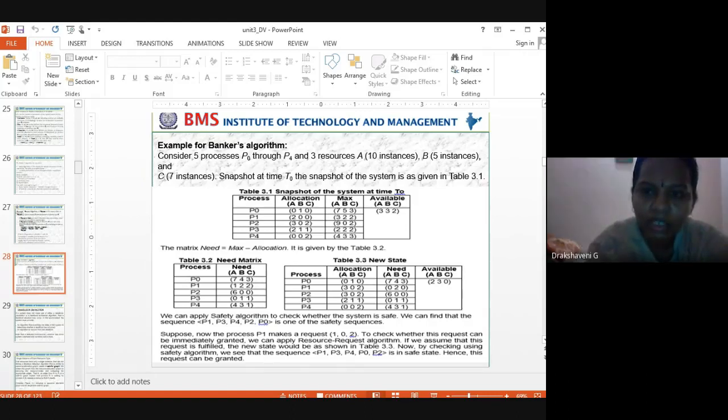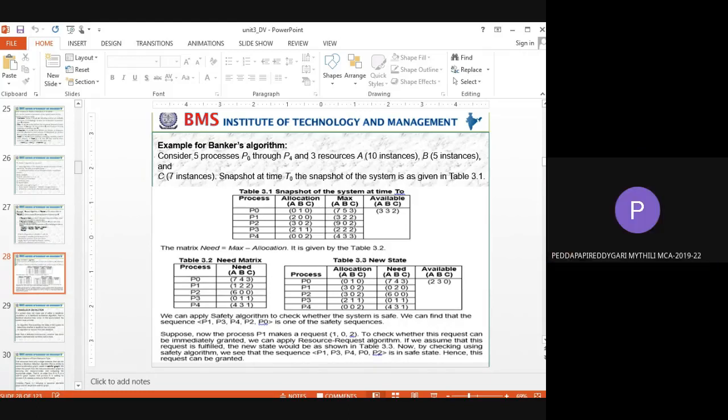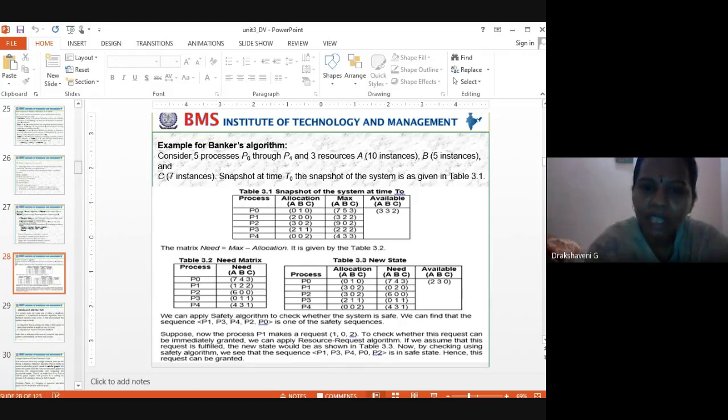Add all the allocations. This is how much we have already allocated for P0, P1, P2, P3 and P4: A's are 7, B's are 2, C's are 5. 7, 2, 5 is already allocated for the five processes.